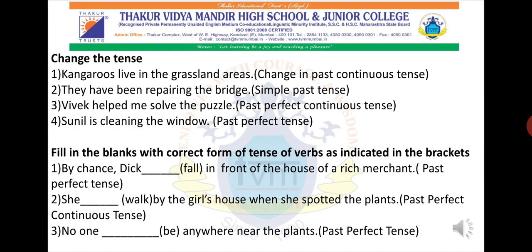I hope you got the answer now at least. So what answer will come here? What is the structure? Subject plus had been plus main verb first form plus ing plus object. So she, you have to add had been, that is mandatory, you can't change it. Had been will come, and plus ing of walk, walking. So very good. She had been walking by the girl's house when she spotted the plants.